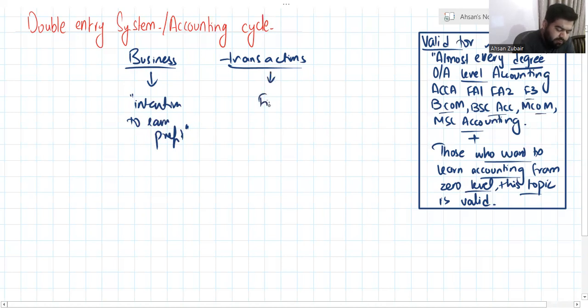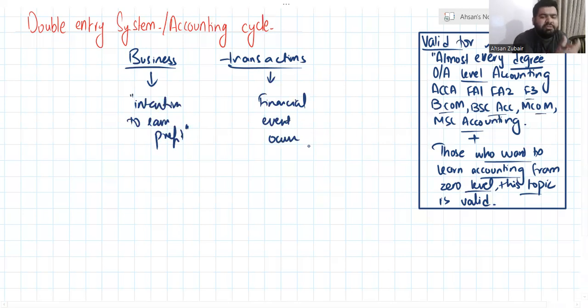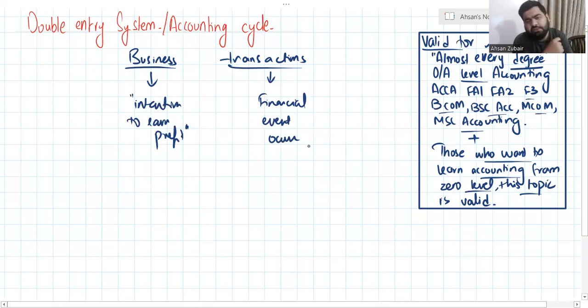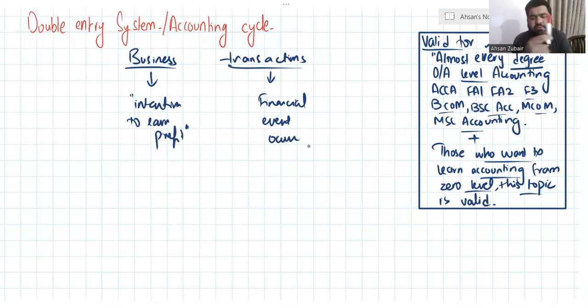Transaction. A transaction is any financial event that occurs. For example, I am going to the bank to deposit money into my bank account. I will use the deposit slip and deposit that amount in the bank account. This is one of the transactions. Like I am going to sell this board marker to a customer. I have sold it. This is a transaction. In return, my customer gave me the amount.